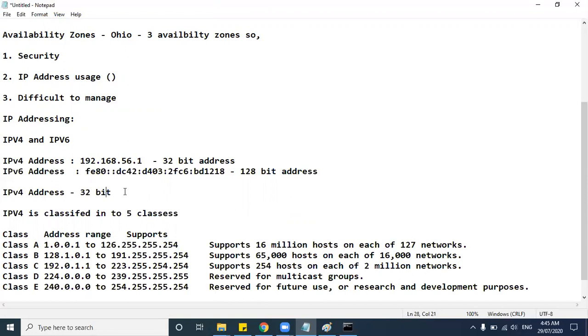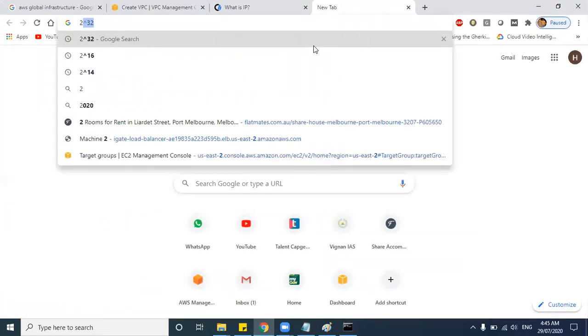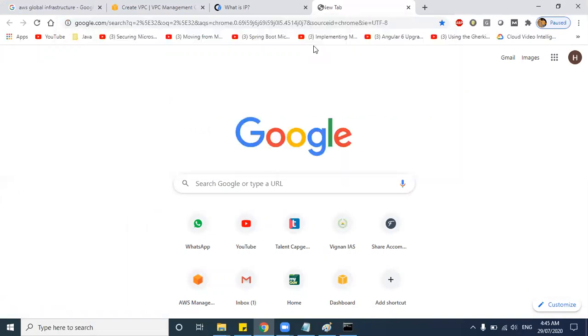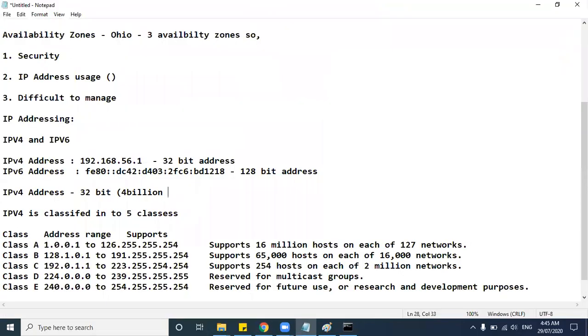Okay, so IPv4 address is 32-bit, right? You can ask how many IP addresses overall I will have with this IPv4 address. So you will have around 4 billion plus IP addresses. So how? Because 2 to the power 32. So it is around this one. So this many unique IP addresses you can have in IPv4. Okay, clear, guys? Any questions still here?